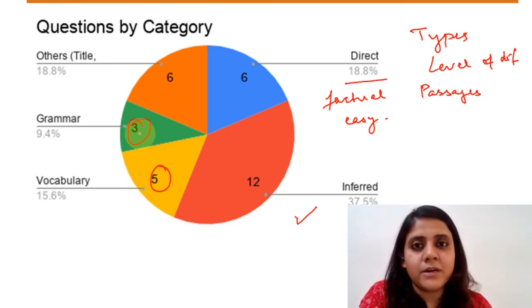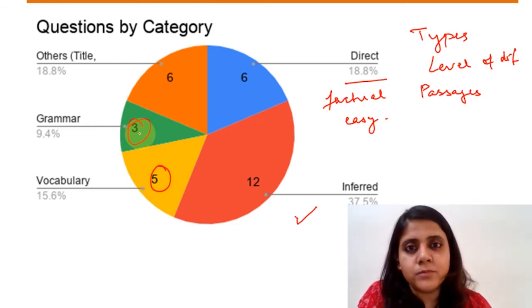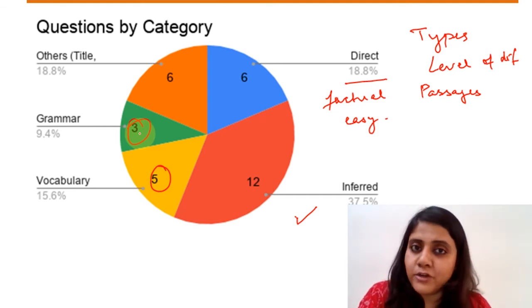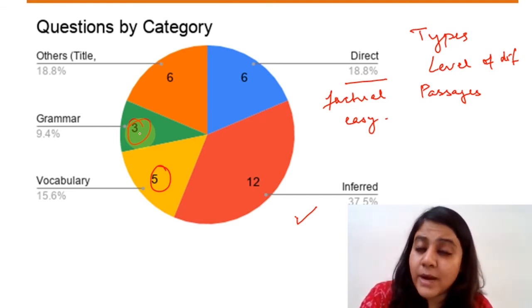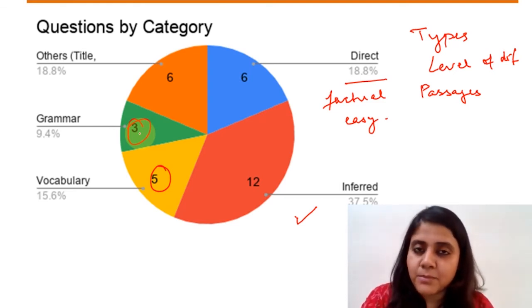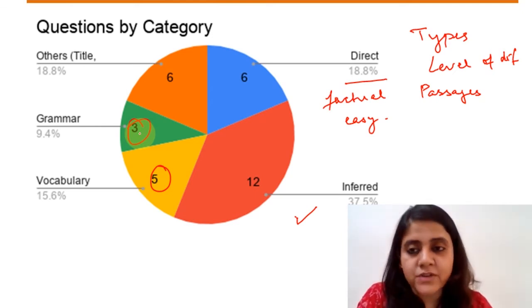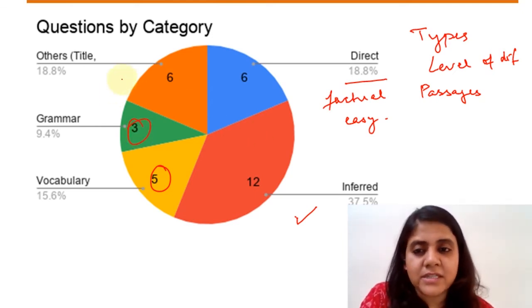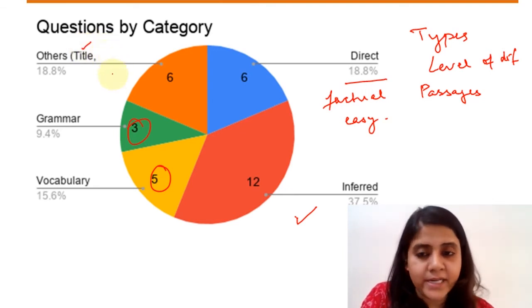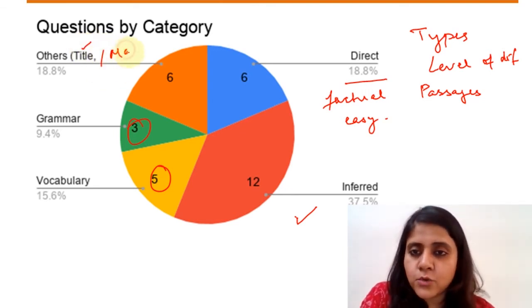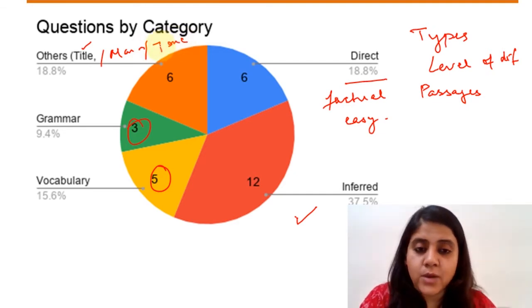It wouldn't be a completely random word whose synonym or antonym is being asked, right? Some sort of hint might be given in the passage, which makes it okay and easy to attempt these kinds of questions, right? And there were around 6 questions that were two each. I think there was a title-based question, main idea, and tone-based questions. So these were with respect to the type of questions that you had in the paper.